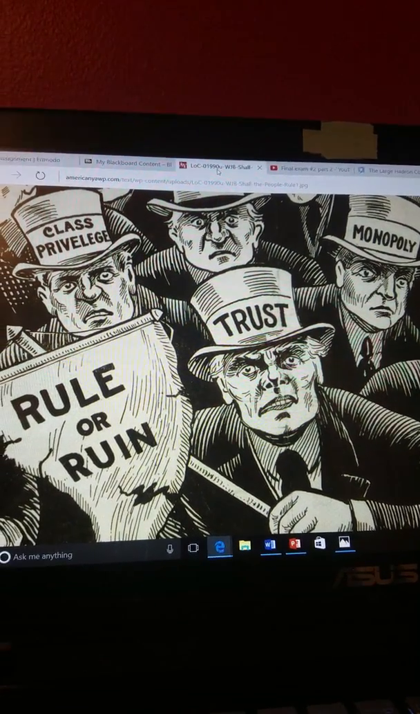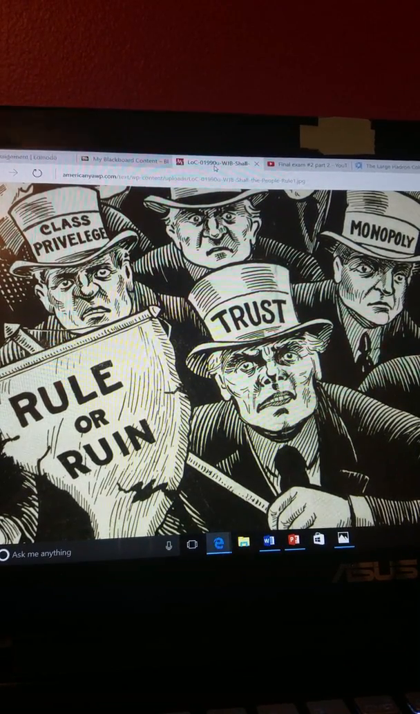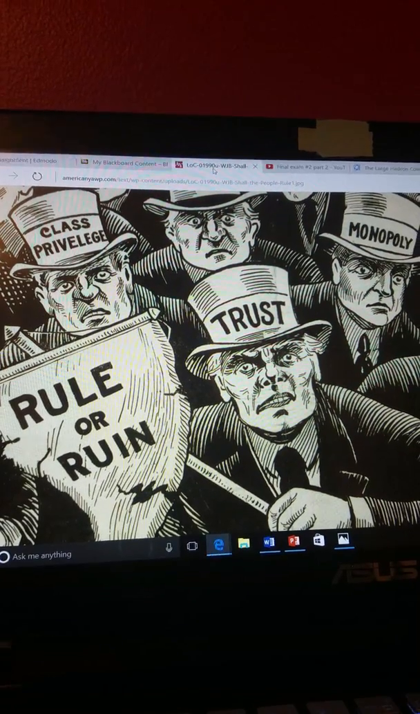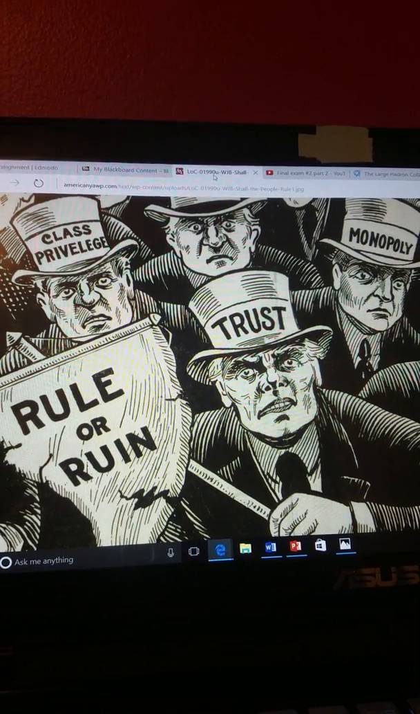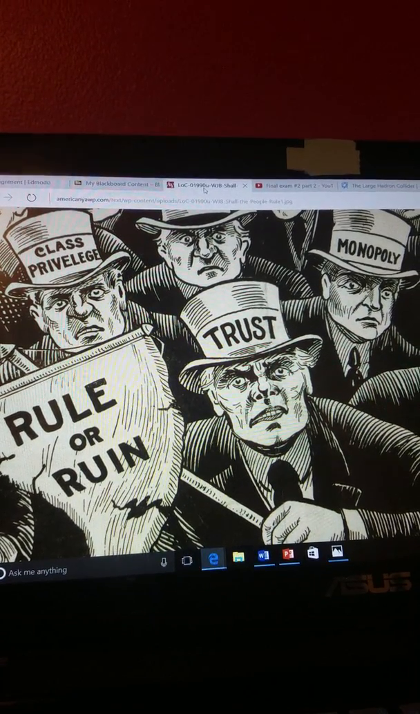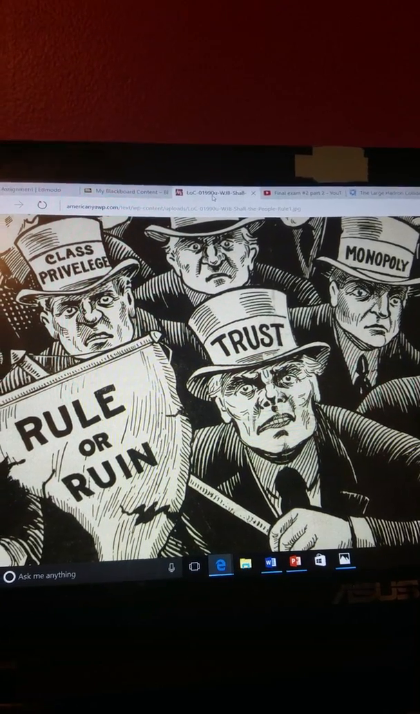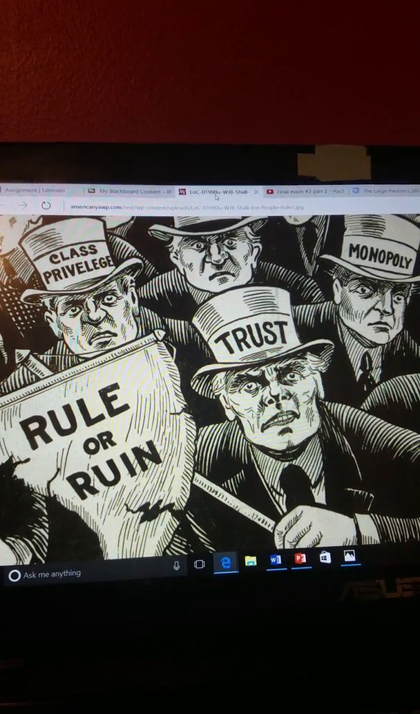On February 3rd, 1913, the 16th Amendment is passed, which allows Congress to levy income taxes. April 8th, 1913, the 17th Amendment is passed, which allows U.S. senators to be directly elected instead of going through state legislators.